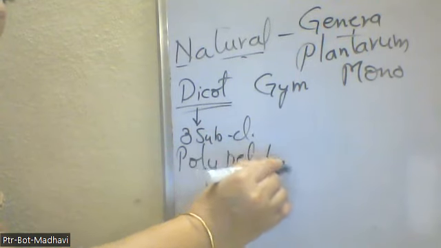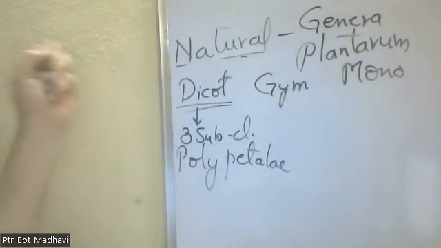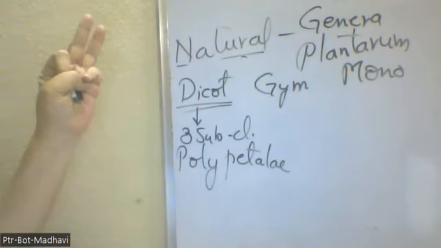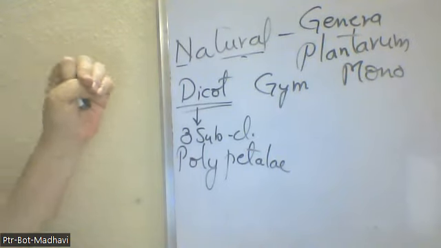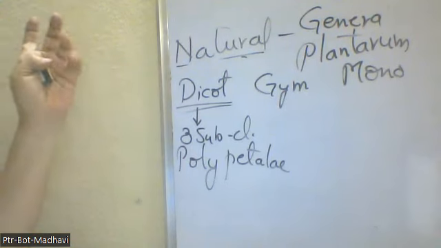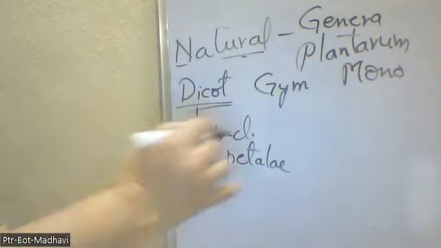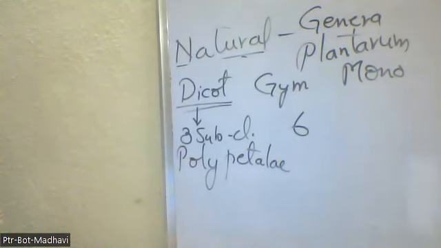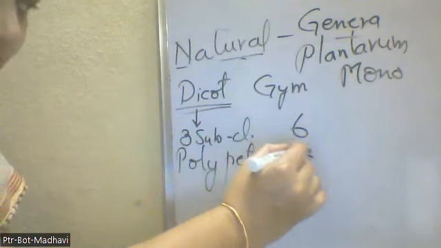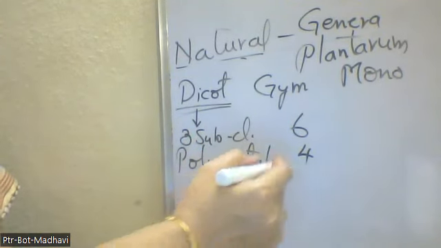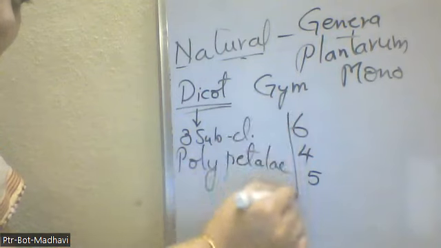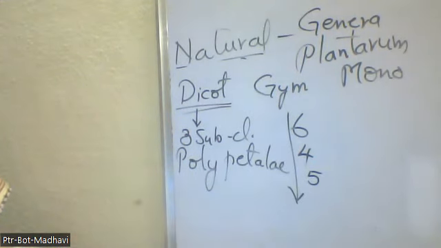Polypetalae again has 3 series: thalamiflorae, disciflorae, and caliciflorae. How many cohorts are present in them? That's the most important one. In the thalamiflorae, 6 cohorts are present. In the disciflorae, there are 4 cohorts. And in the caliciflorae, 5 cohorts are there. 6, 4, 5. Like this it's decreasing, and that is how we have to remember it.